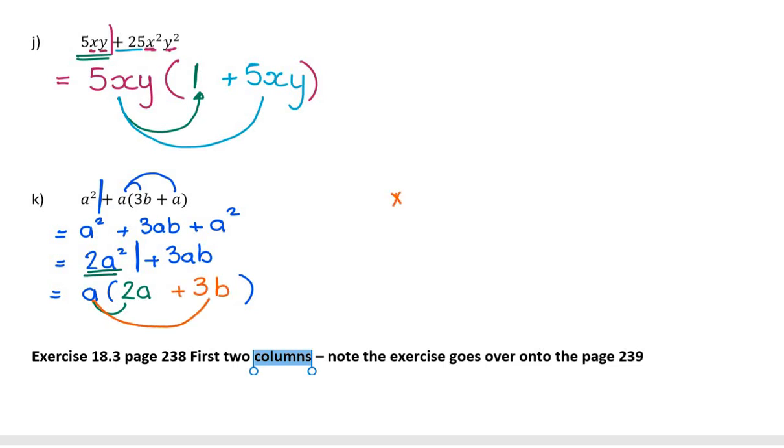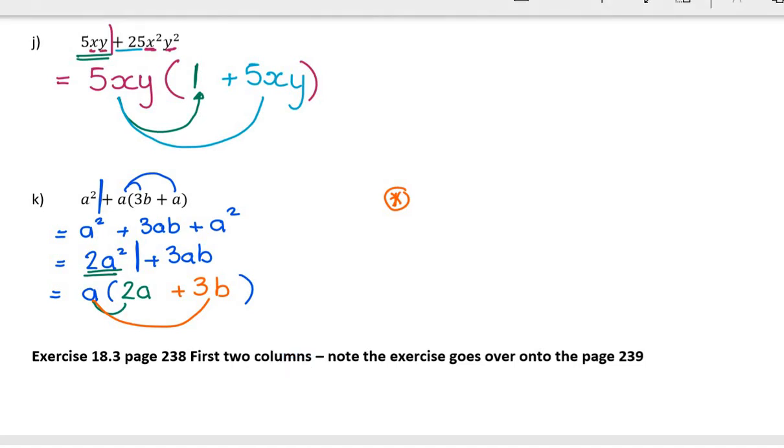So this was a very weird one, very, very strange question, because initially we had to actually do some simplifying to make it look a little bit prettier and then factorize. Now that's not always how we're going to do it. In the next lesson we're going to do something where there's a bracket and we choose not to multiply out, but we'll leave that for then. Right, now that was quite a few examples. Highest common factor is hugely common and we use it all the time.